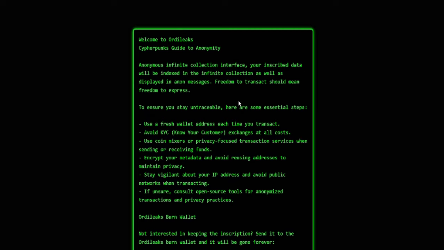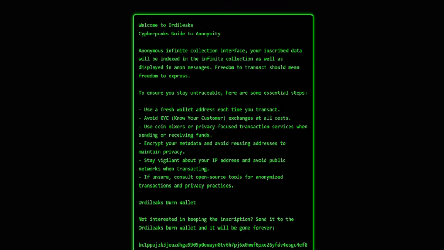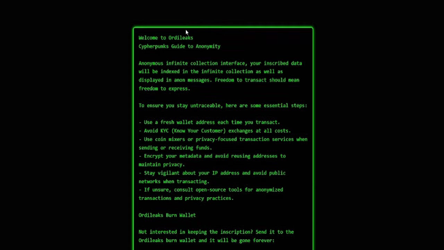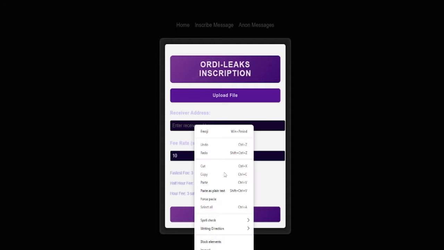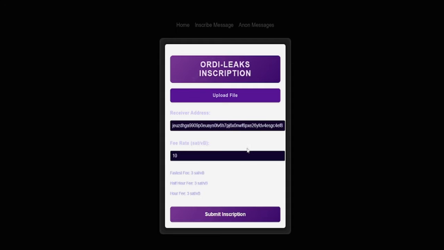This is where Ordinals comes in, and it gives you some basic information about keeping yourself anonymous online, like using a fresh wallet and avoiding KYC, some basic stuff that you'll probably know already. But this is the key point we're pointing out here. Copy this wallet, and when it takes you to the page of inscribing your content, put the burner wallet in here, and you are not revealing any of your own information.